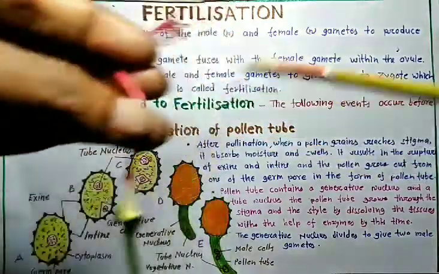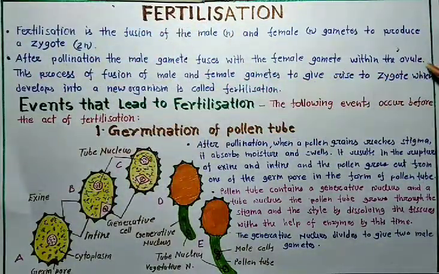This is the ovary. This process of fusion of male and female gametes to give rise to a zygote, which develops into a new organism, is called fertilization.